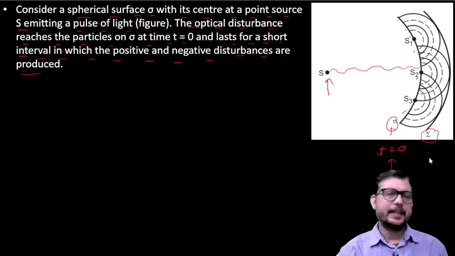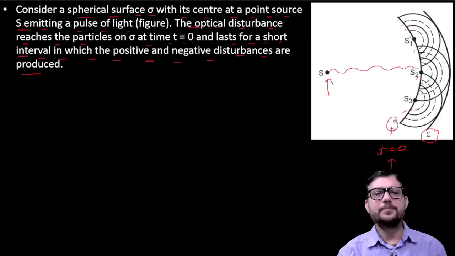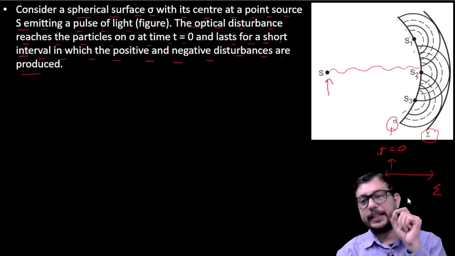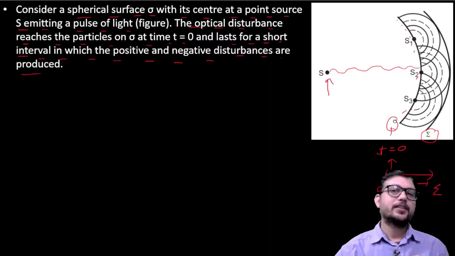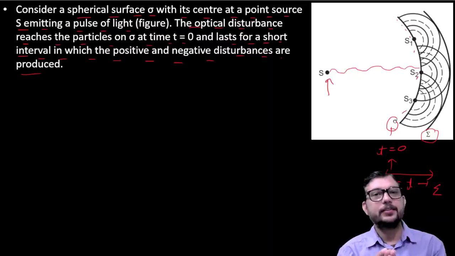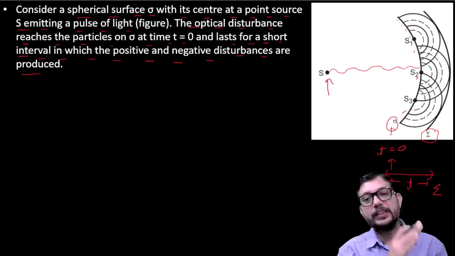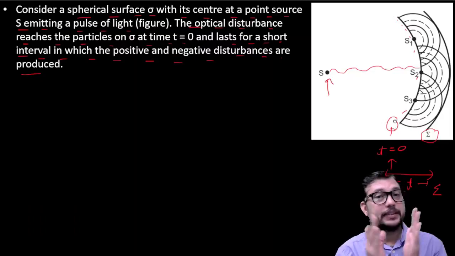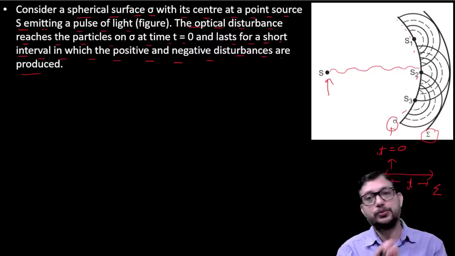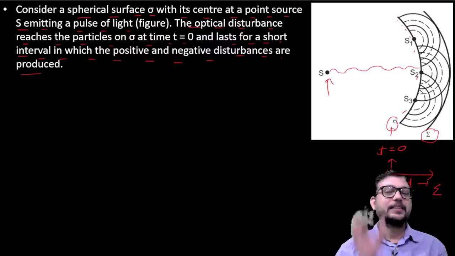So we can say that the time to reach from small sigma to capital sigma is small t. It takes time t for the pulse to reach from small sigma to capital sigma, or we can say that in this time interval the optical pulse remains.